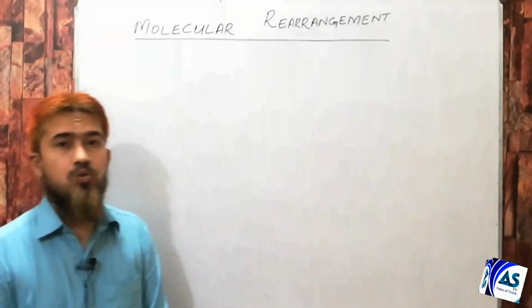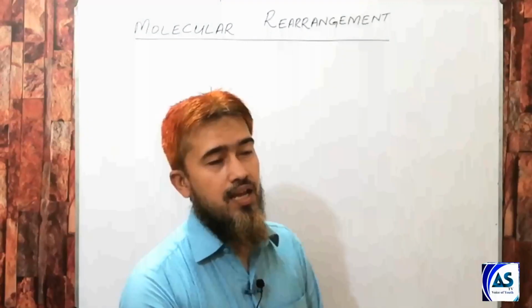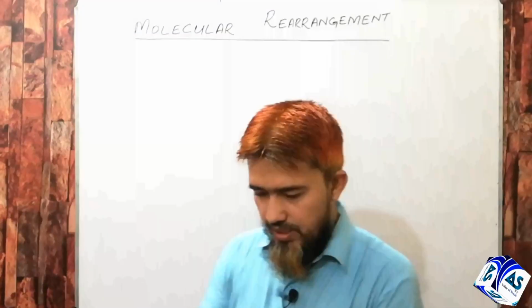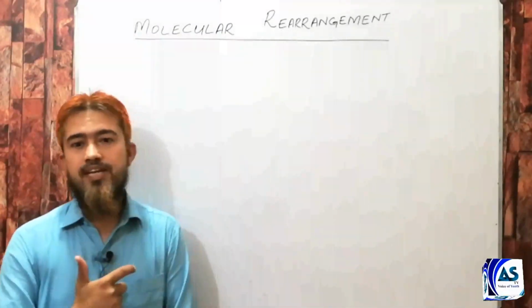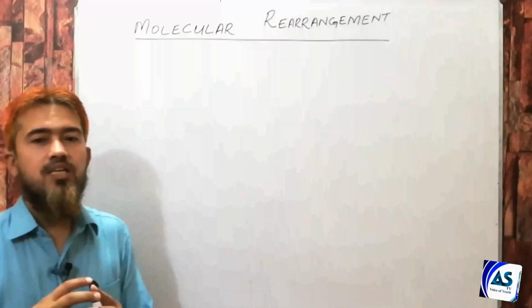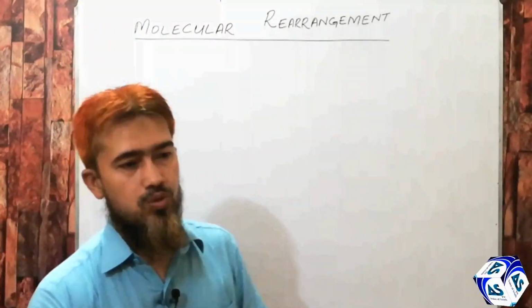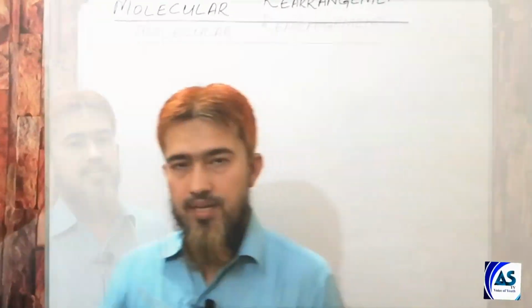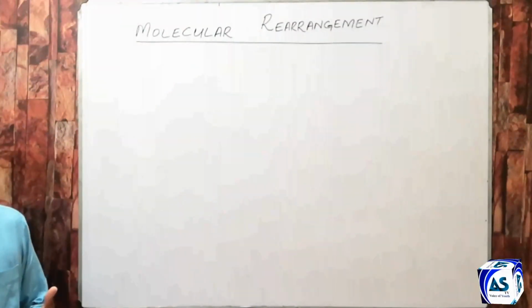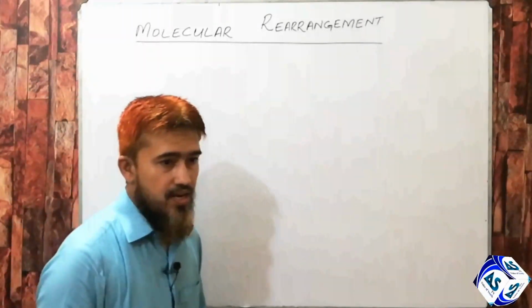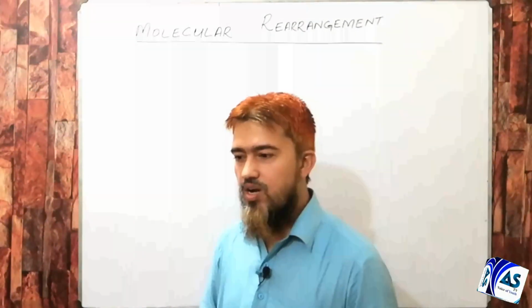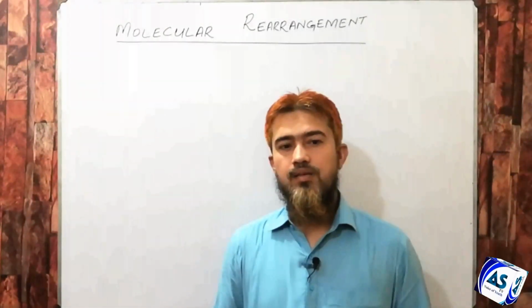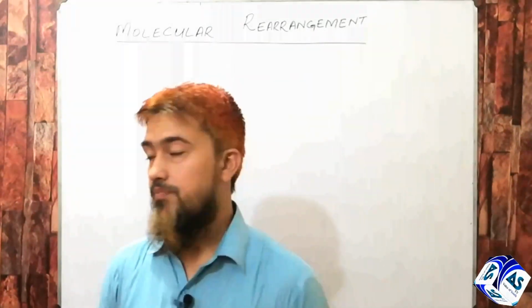Broadly speaking, there are two modes of rearrangements. These two modes are in the sense of how the shifting of a group takes place from one molecule to another molecule or within the same molecule. If a group detaches itself from the migration origin and reattaches with the migration terminus in the same molecule, it means that there is no complete detachment of the group. This mode of rearrangement is known as intramolecular rearrangement.